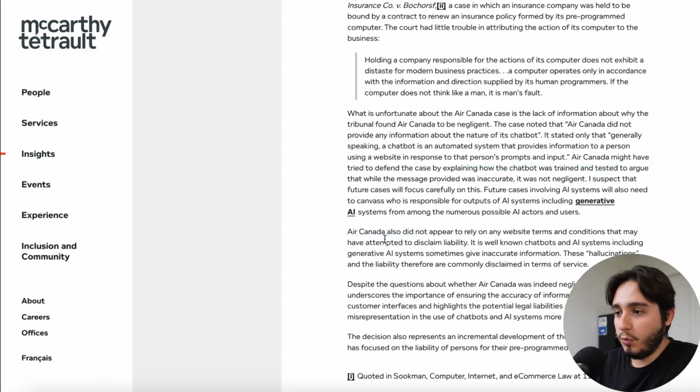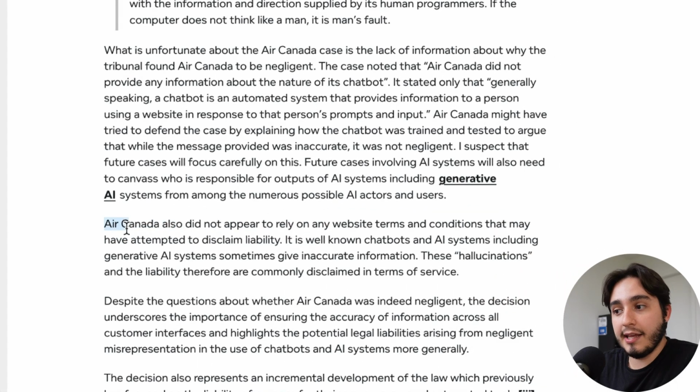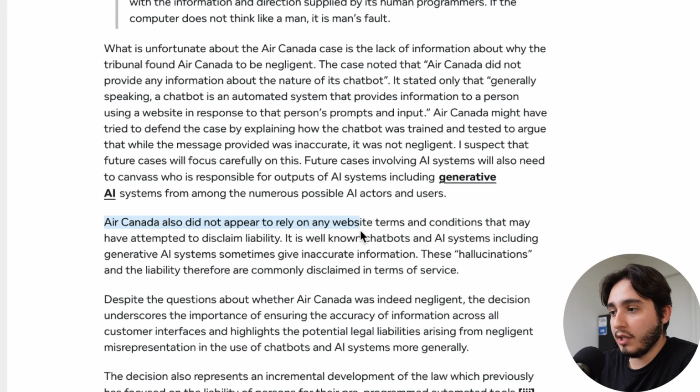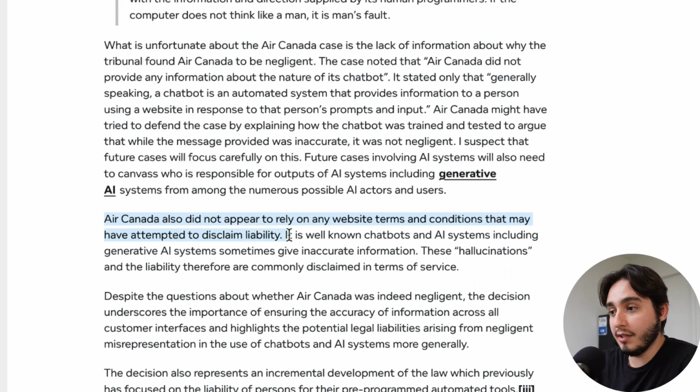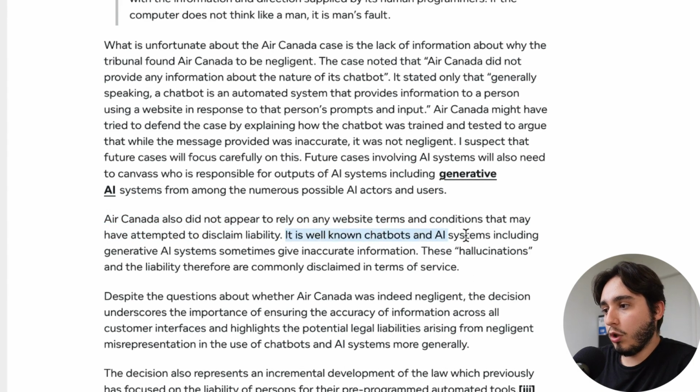Now, the second mitigation that we could use that was mentioned here is that Air Canada also did not appear to rely on any website terms and conditions that may have attempted to disclaim liability. And over here, he even says that it's well known that chatbots and AI systems, including generative AI systems, sometimes give inaccurate information. These hallucinations and the liability, therefore, are commonly disclaimed in terms of service.